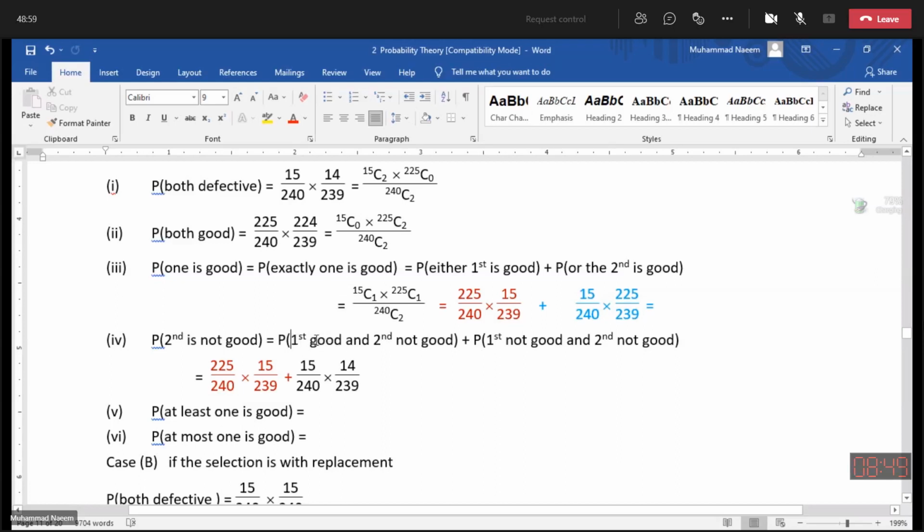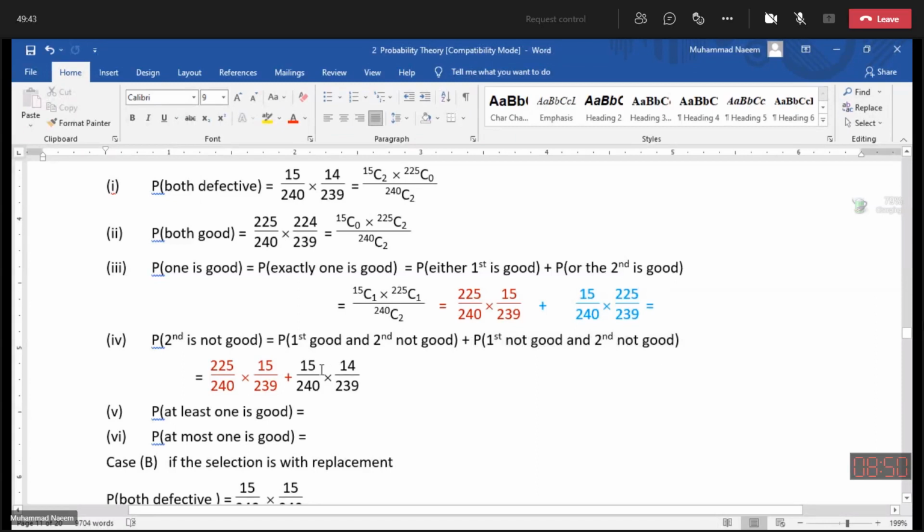In the first case, the first is good. In the second case, the first is not good. So according to this situation, we find the probability. First is good, so that comes from 225 divided by total. Second is not good, so it comes from the other category: 15 divided by 239. 239 because this is the case of without replacement. In the second option, first is not good, second is not good. This means first is defective and second is defective.